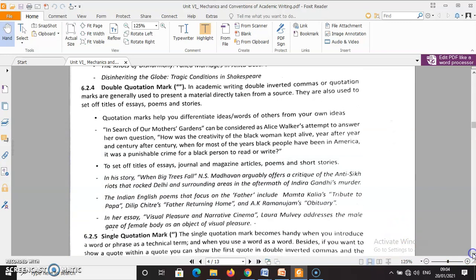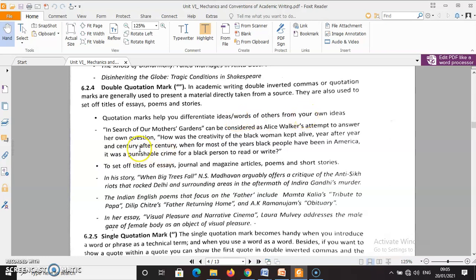Next punctuation mark is the double quotation mark. In academic writing, double inverted commas or double quotation marks are generally used to present material directly taken from a source. If you are using a quotation which is taken from another book, you should use double inverted commas or double quotation marks. They are also used to set off titles of essays, poems, stories. Quotation marks help you to differentiate the words of others from your own ideas.